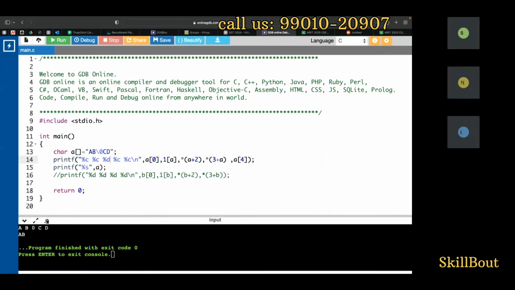Hello, sir. Sir, in a string, we'll have a null character at the end of the string, no, sir? Correct. Sir, if we add a percentage D and print A of 5, will we get a 0? That is what I got here. Look here. I have used percentage D. Here for the null character, I have told A of 2. 0, 1, 2. We have a null character over here. So that is nothing but 0 only. Percentage D, it is 0.